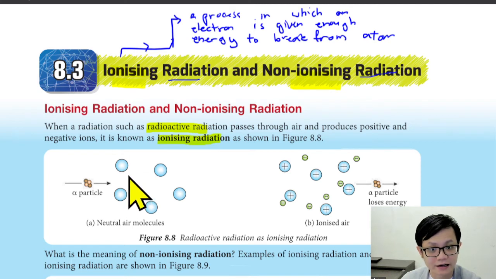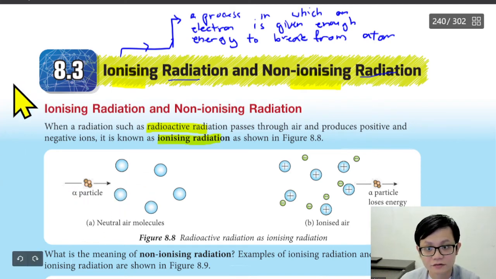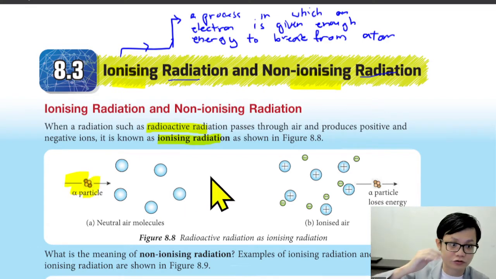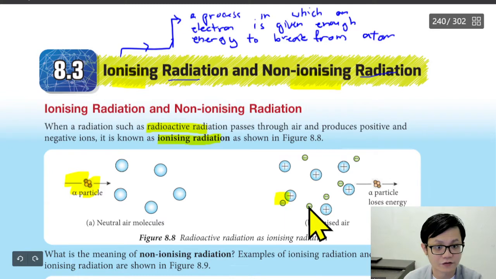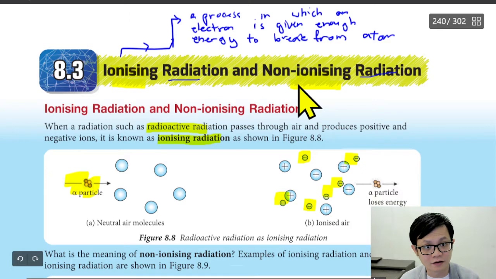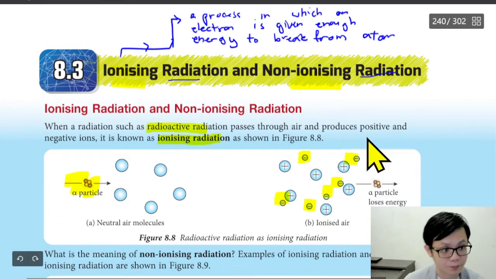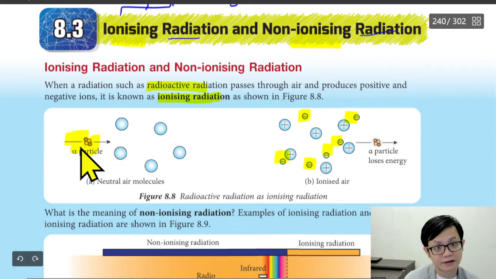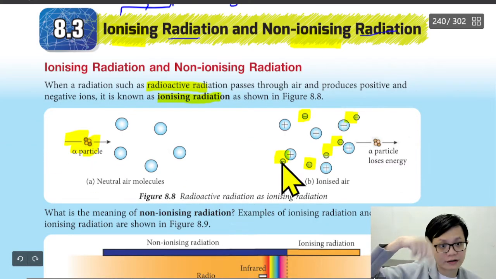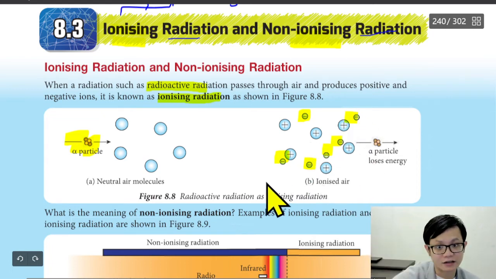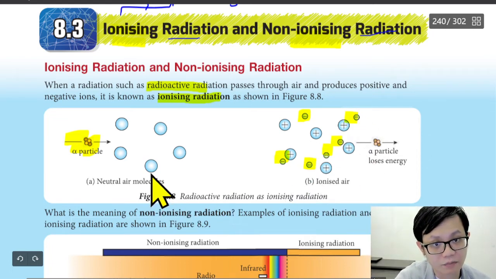So let's look at the example. This is an alpha particle. When the alpha particle passes through, we can see there is a negative electron. Eventually this electron is given to the atom. This one particle got electrons, but when it passed through, it gave all the electrons away. So the alpha particle loses its energy.